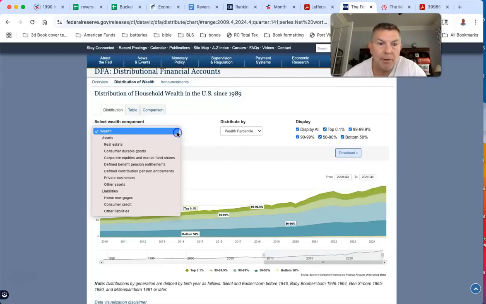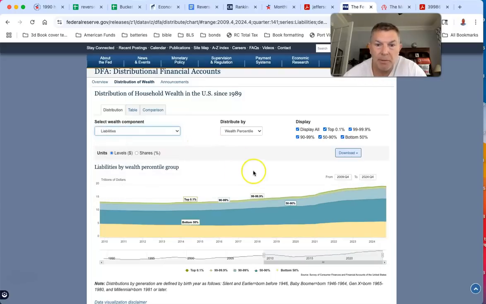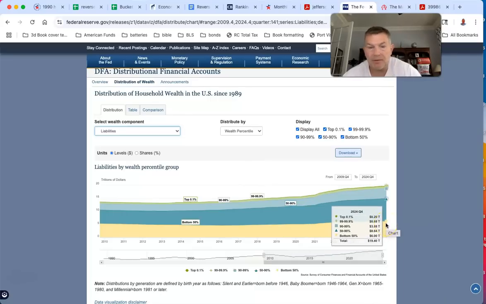Let's go to liabilities, though. This is where it gets a little bit, oh, that's not good. This is the bottom. So the bottom 50% have the second most debt out there. The top 0.1% only owe 0.2 trillion. I think it's $200 billion of debt. The bottom 50% owe $6 trillion.